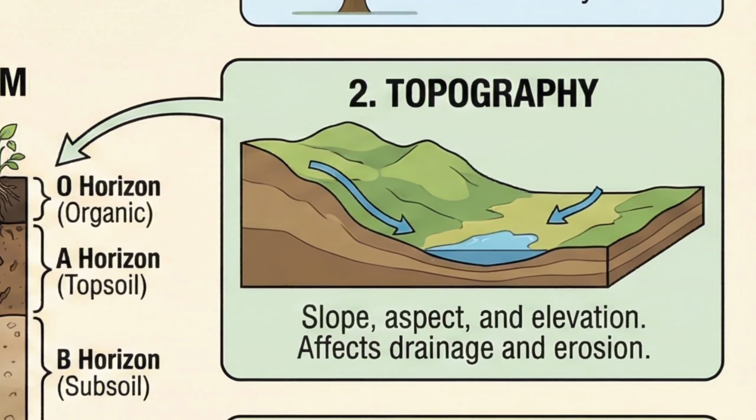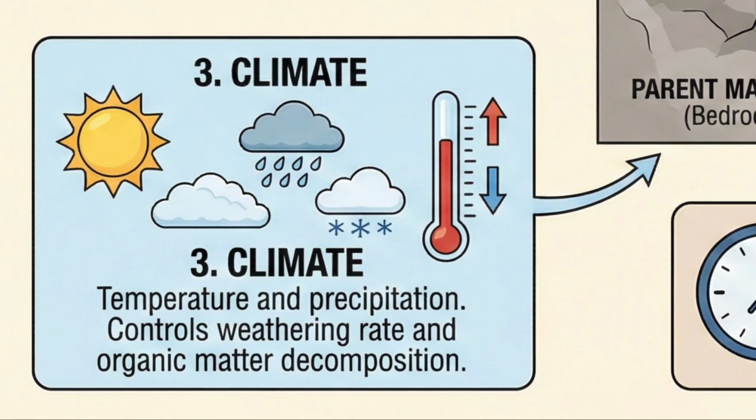2. Topography. On steep slopes, soil is thin because erosion washes it away. On flat areas, soil is thick and dark because organic matter accumulates. 3. Climate. This is an active factor. It involves moisture and temperature.